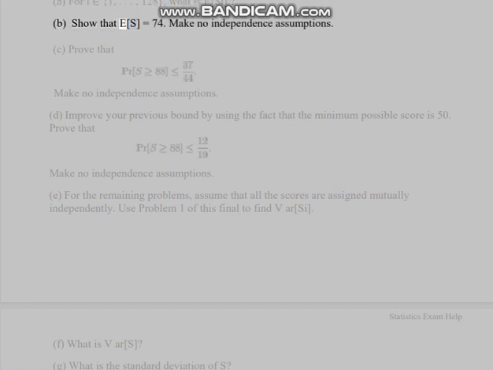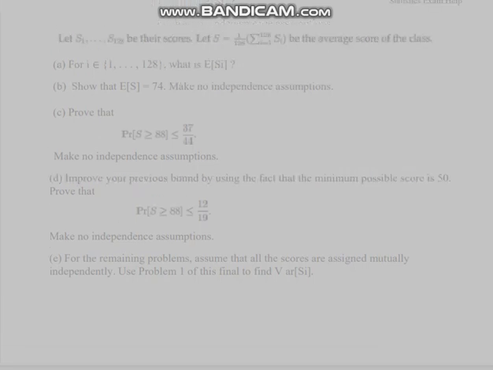B. Show that E[S] equals 74. Make no independence assumptions. C. Prove that... Make no independence assumptions. D. Improve your previous bound by using the fact that the minimum possible score is 50. Prove that... Make no independence assumptions.